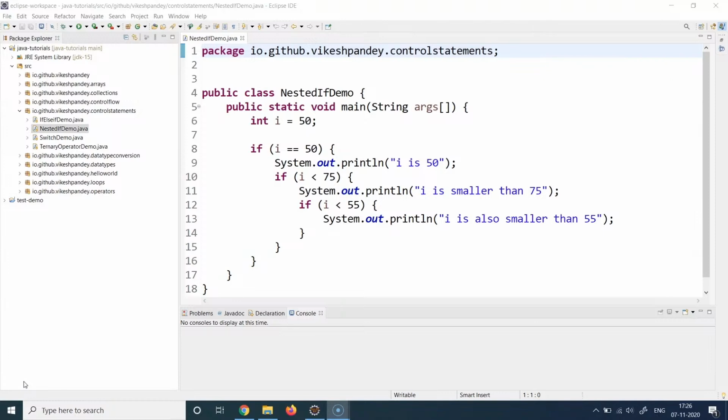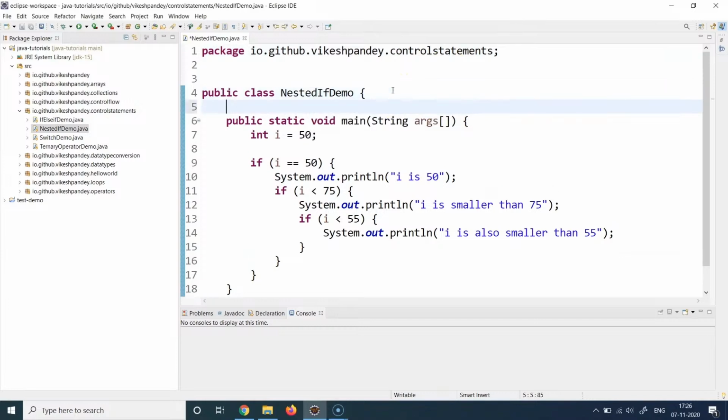So let's understand this with the help of an example. As you can see, I have opened an example here, which is about nested if statements. I've created a class named NestedIfDemo, and I have created a public static void main method inside this class. And now I have declared an integer variable i with the value 50. Then I'm checking the first condition, saying if i equals 50. If that condition is true, then I will check the next condition, which is if i is less than 75. And then I am adding one more hypothetical condition, saying if this is true, then also check if i is